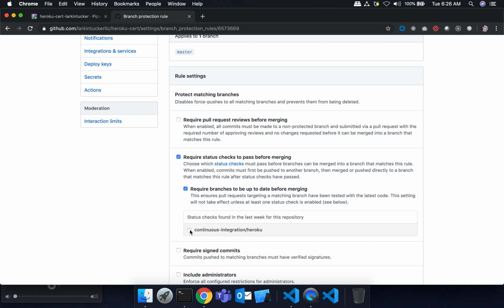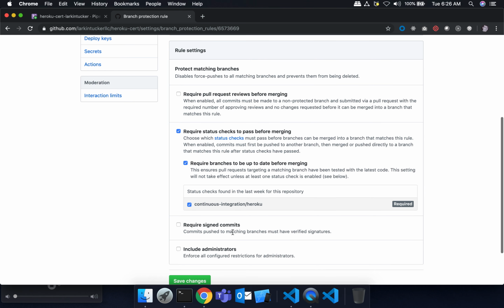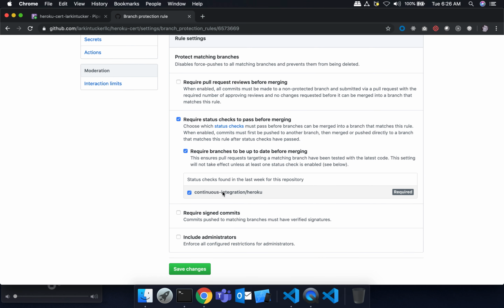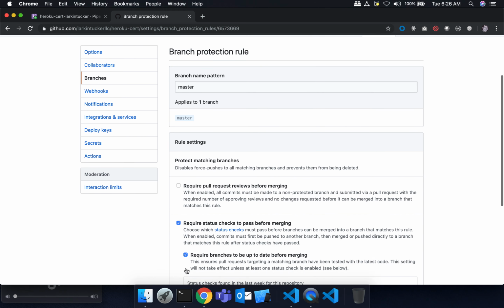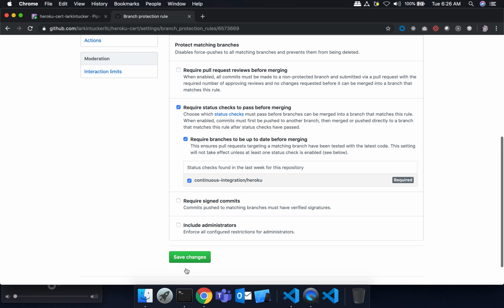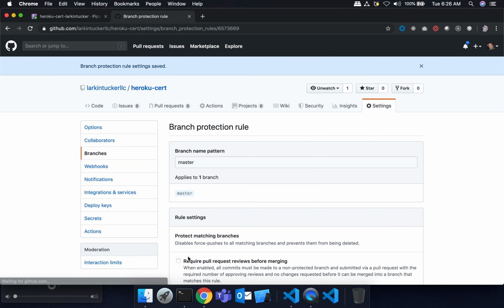And then I'm going to check this box and say that this is the continuous integration Heroku check, right? So now let's just walk through the last time here, right? Are we all good? Okay, save changes. I think I already saved it earlier.